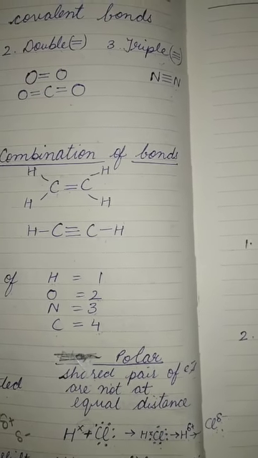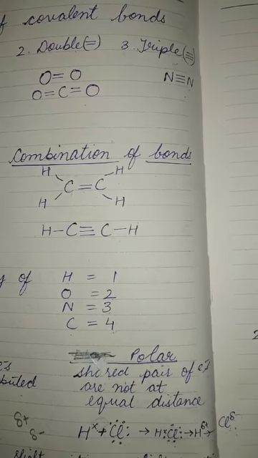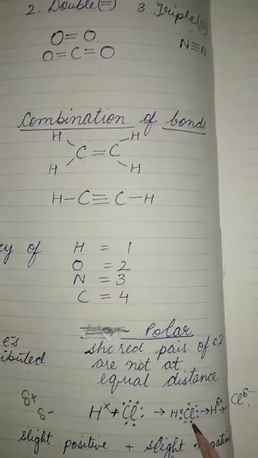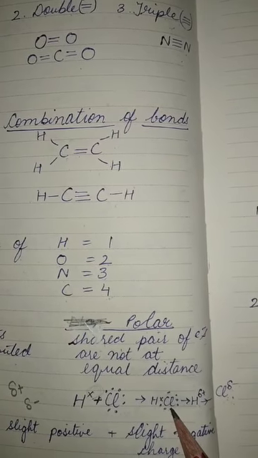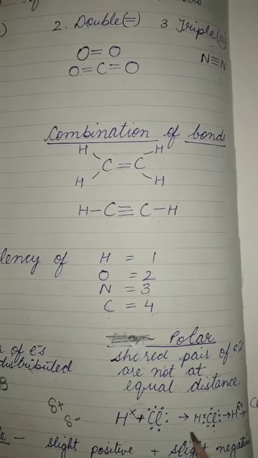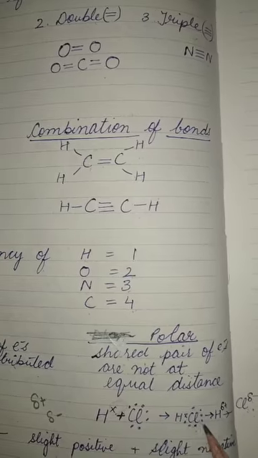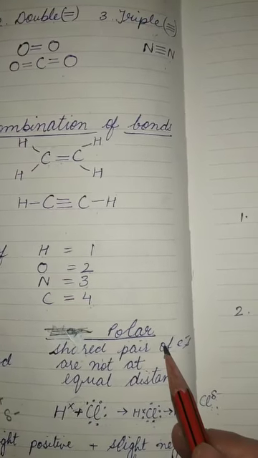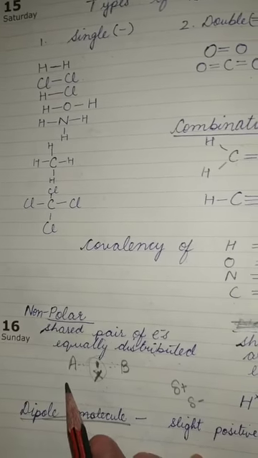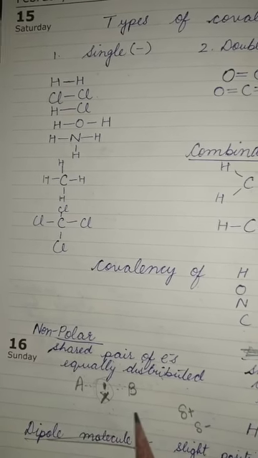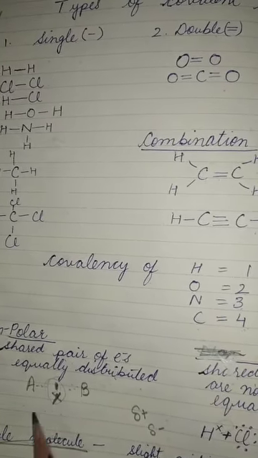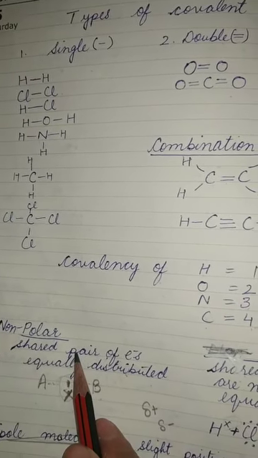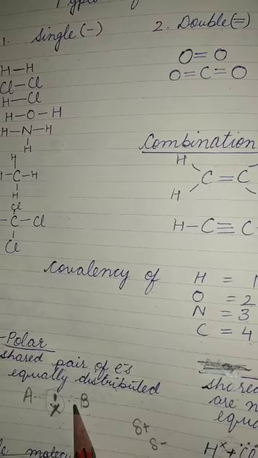So polarity depends on only one factor, electronegativity. If one has more electronegativity than the other, they will form polar compounds, whereas if both have almost the same electronegativity, they will form non-polar covalent compounds.